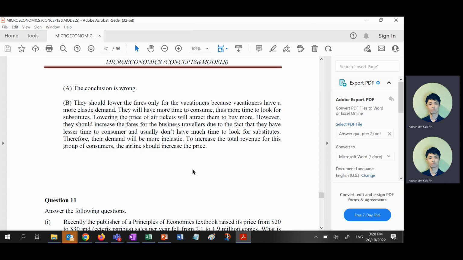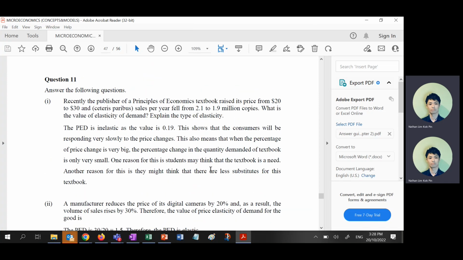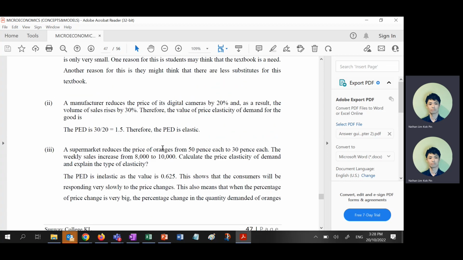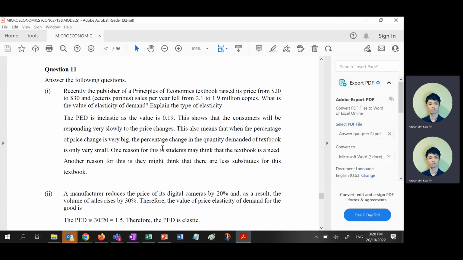Next one is this one. Okay, this one mostly doesn't have a problem. Actually, only number 5, question 11 sub 5, right? You have some people who don't know how to do it, but I'll just go through it. Recently, the publication of principles of economics textbooks increased the price and the sales fell. What's the value and explain? So you have to calculate the value and explain, right? Unfortunately, most of you only calculate the value and never explain.